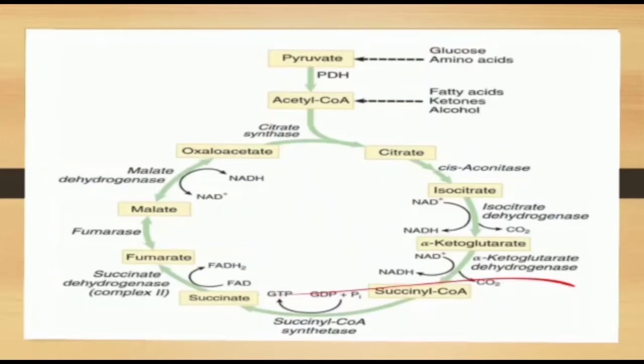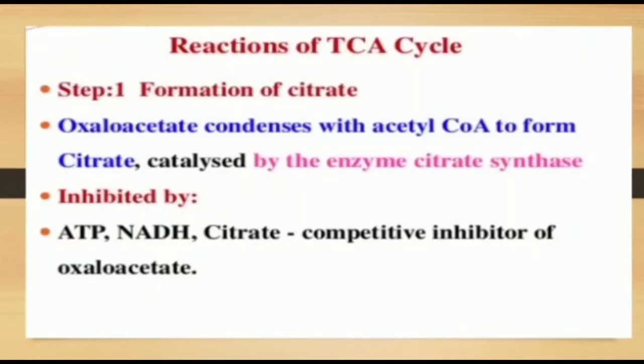Here is the diagrammatic presentation of the TCA cycle. Let's discuss step by step. First reaction, formation of citrate. Oxaloacetate condenses with acetyl-CoA to form citrate, catalyzed by the enzyme citrate synthase.